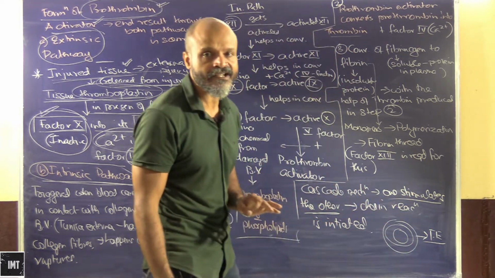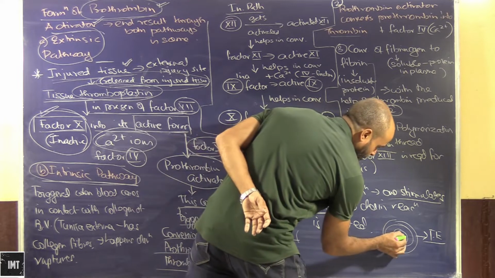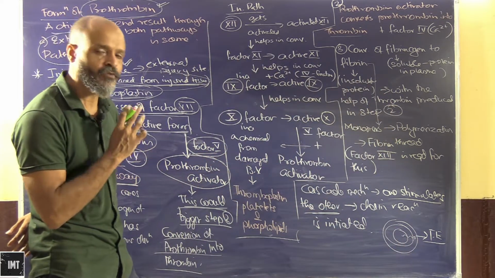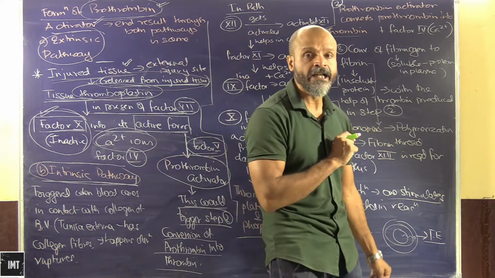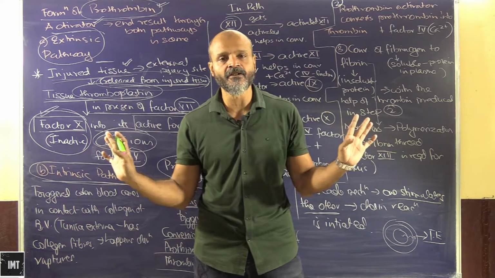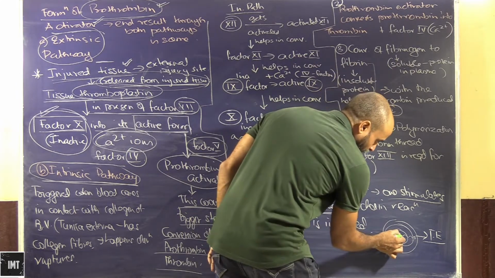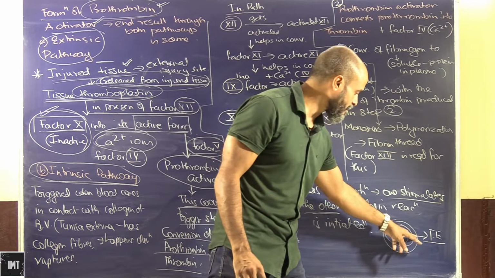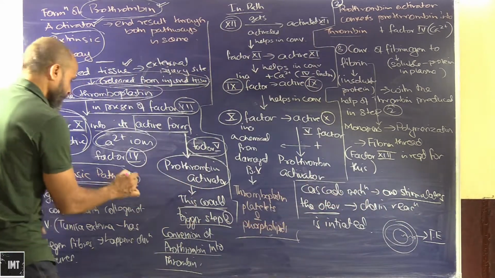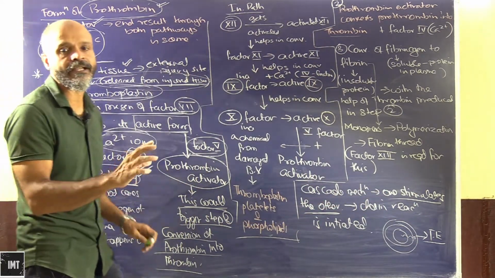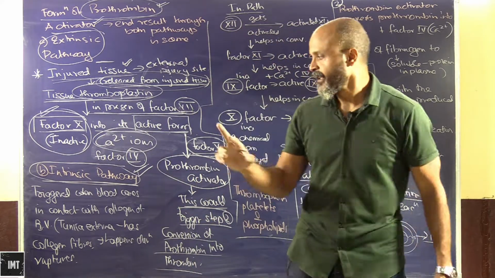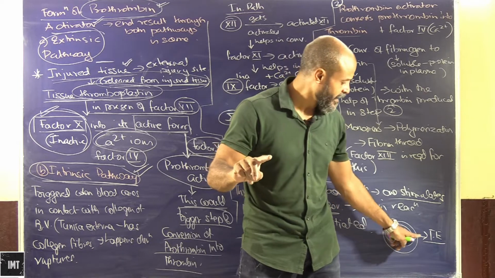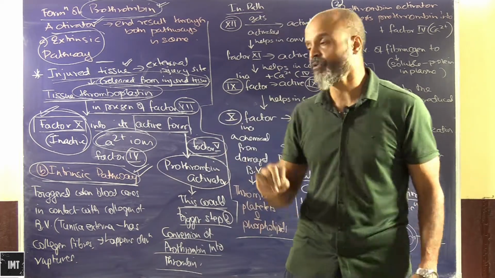Now, once the blood in the lumen gets in touch with the tunica externa, when will this happen? Obviously if there is an injury, which can be internal or external. If the blood in the lumen of an artery or a vein gets in touch with the tunica externa, then the intrinsic pathway is generated.